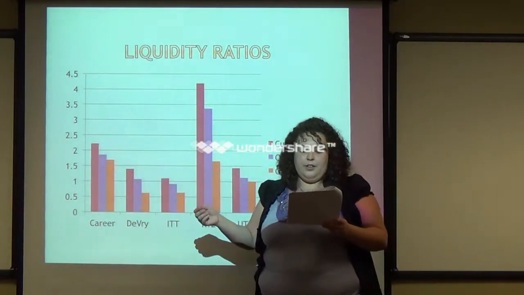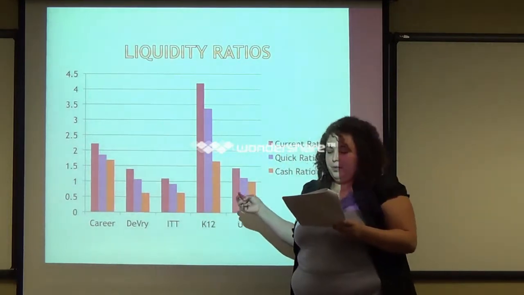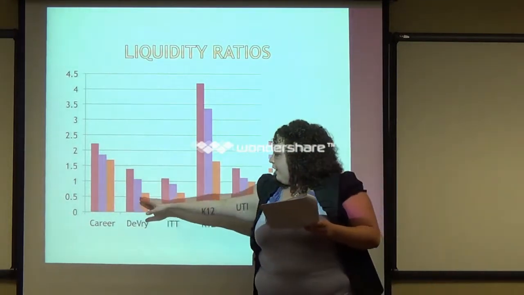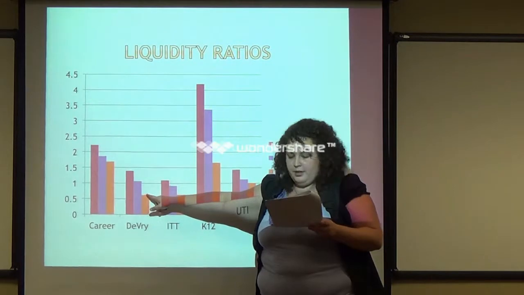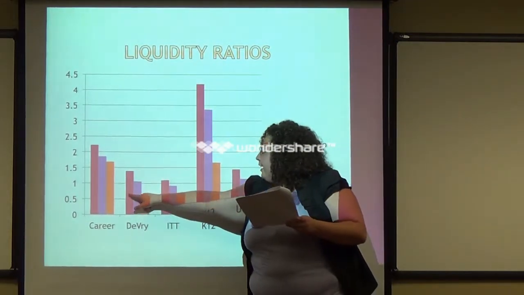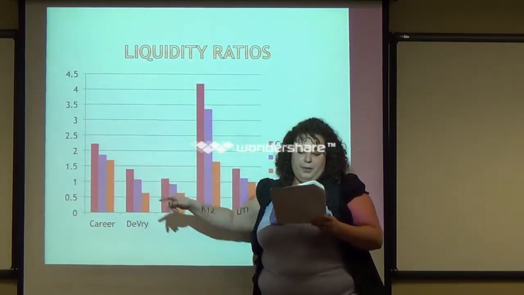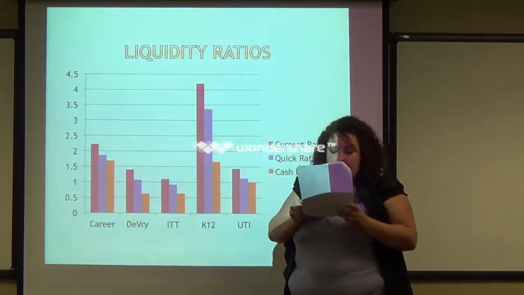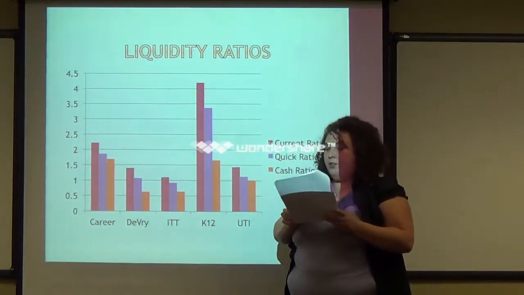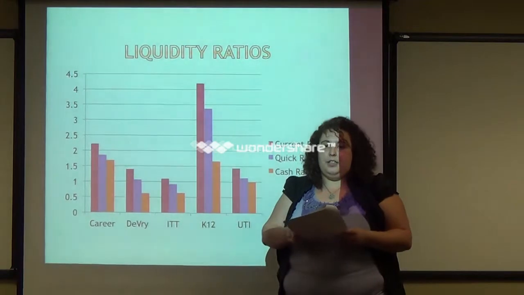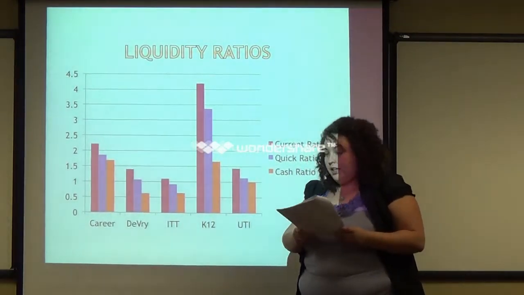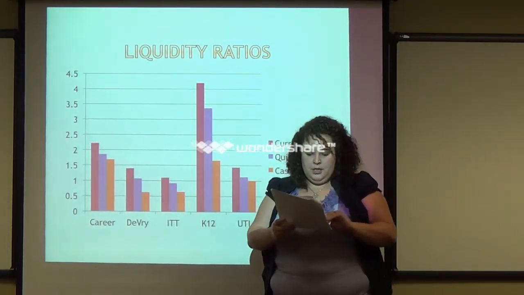DeVry is doing pretty well, with only their cash ratio being below 1. So this is DeVry. Only their cash ratio is below 1. Your current ratio right here and your quick ratio are both above 1. However, like Career Education Corp, they don't have any short-term debt as well. So they should be doing a little bit better.